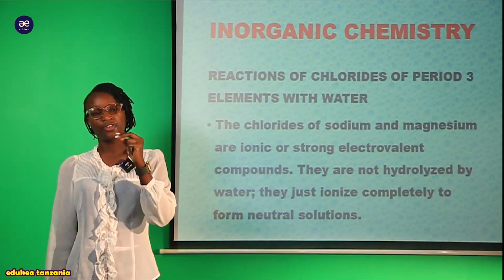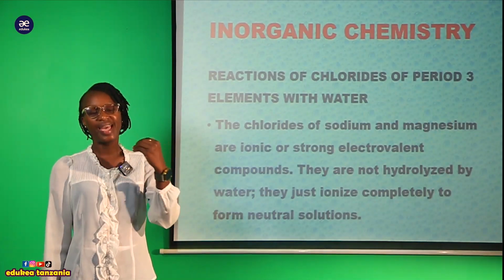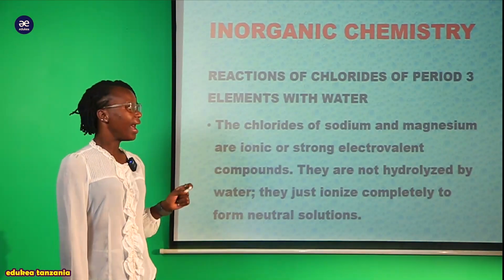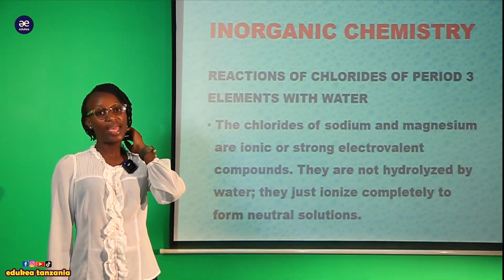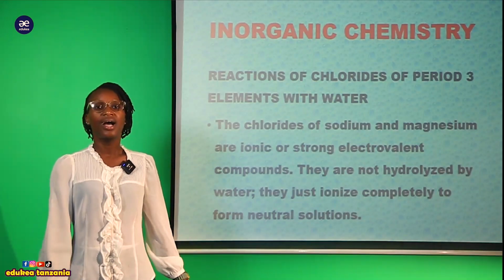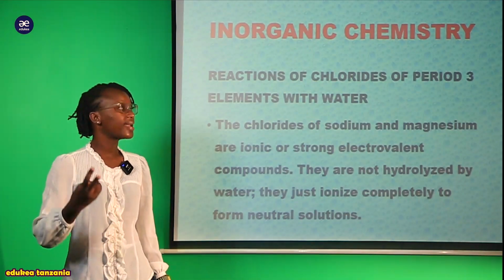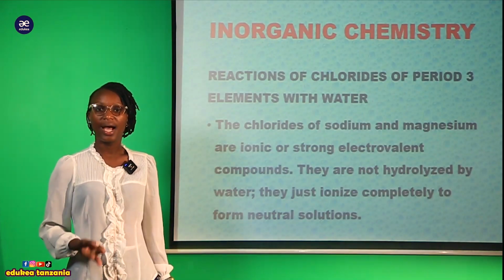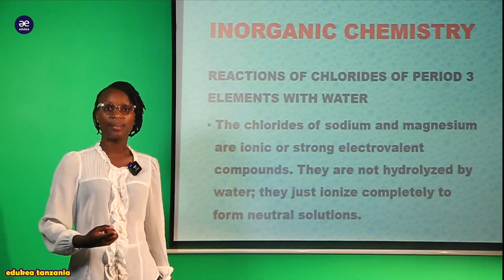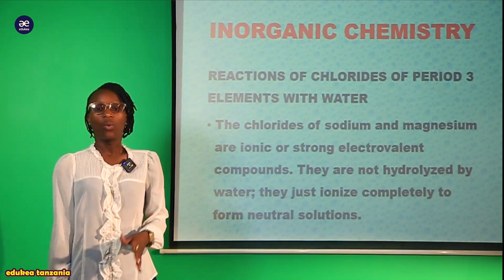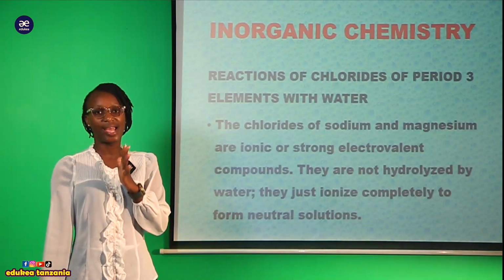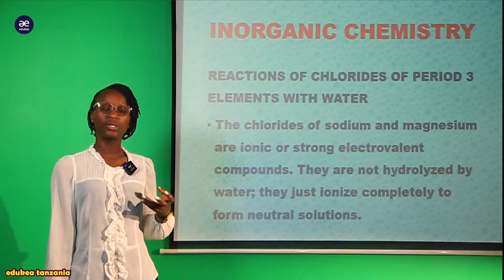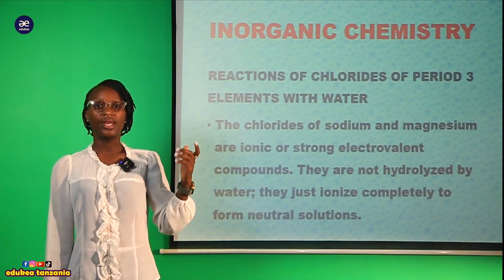And in this concept of chemical periodicity, we have to look at the periodic trends along the period 3 elements. Now here we are told that for the period 3 elements we have to cover all about hydrides, chlorides, hydroxides, but also oxides. We have already covered the hydrides. I hope the hydrides are clear for you. Try to do revision and summarize a lot so that you can understand the concept.